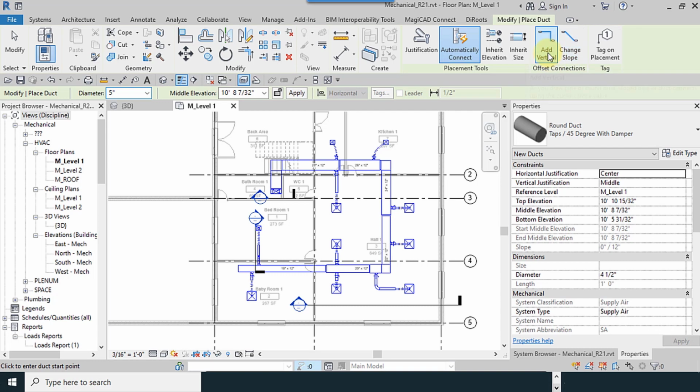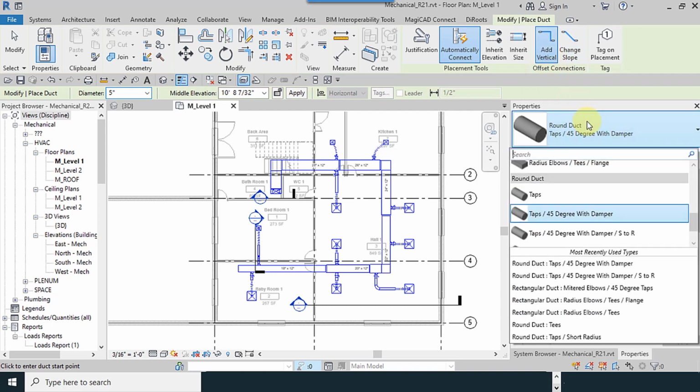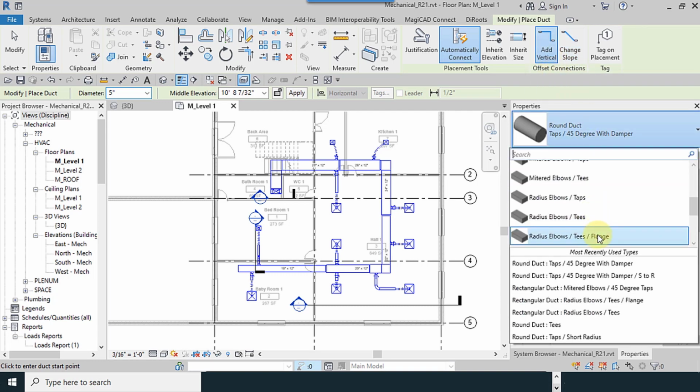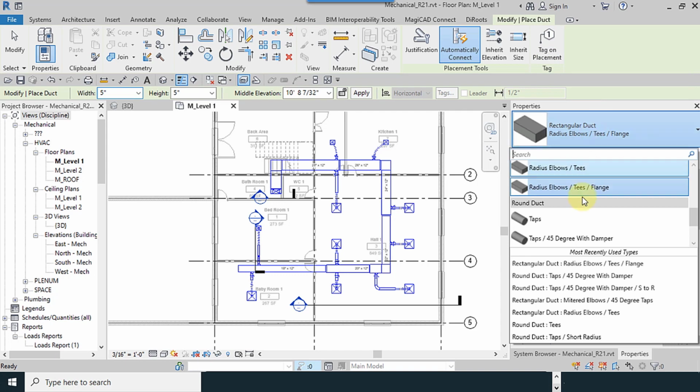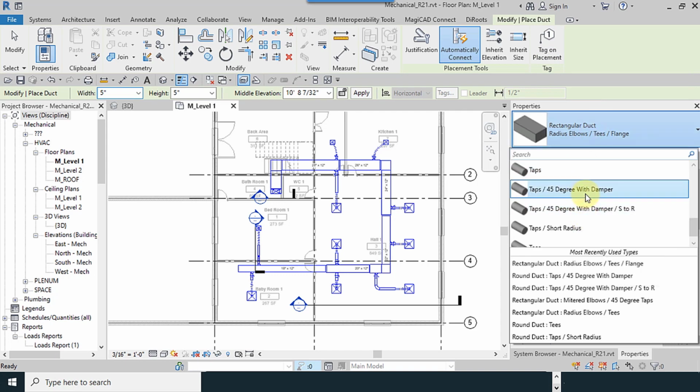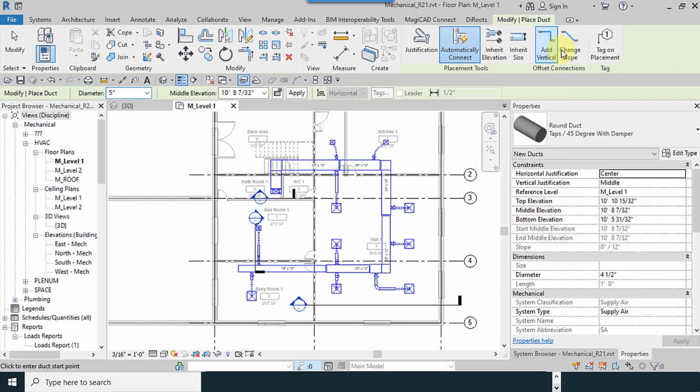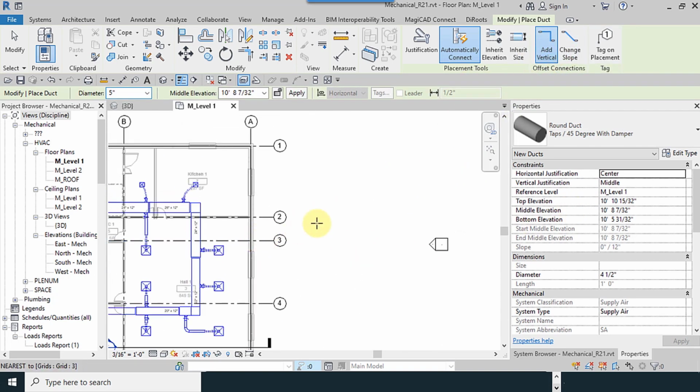For example, I changed the duct from round to rectangular, so the enabled tools have changed. So I want to tell you about these two tools.